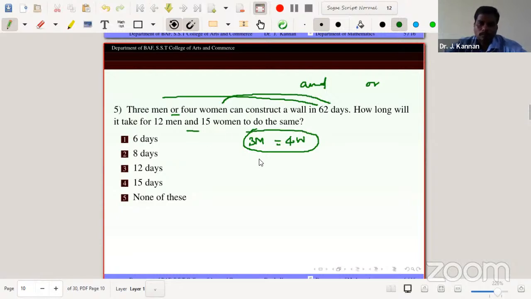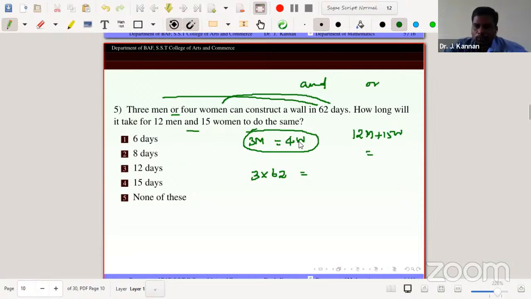3 men complete a work in 60 days. For the same work, now convert 12 men plus 15 women into only men or only women. Here we will take men, so the term W, the women, is converted to men. How to convert? Simple.